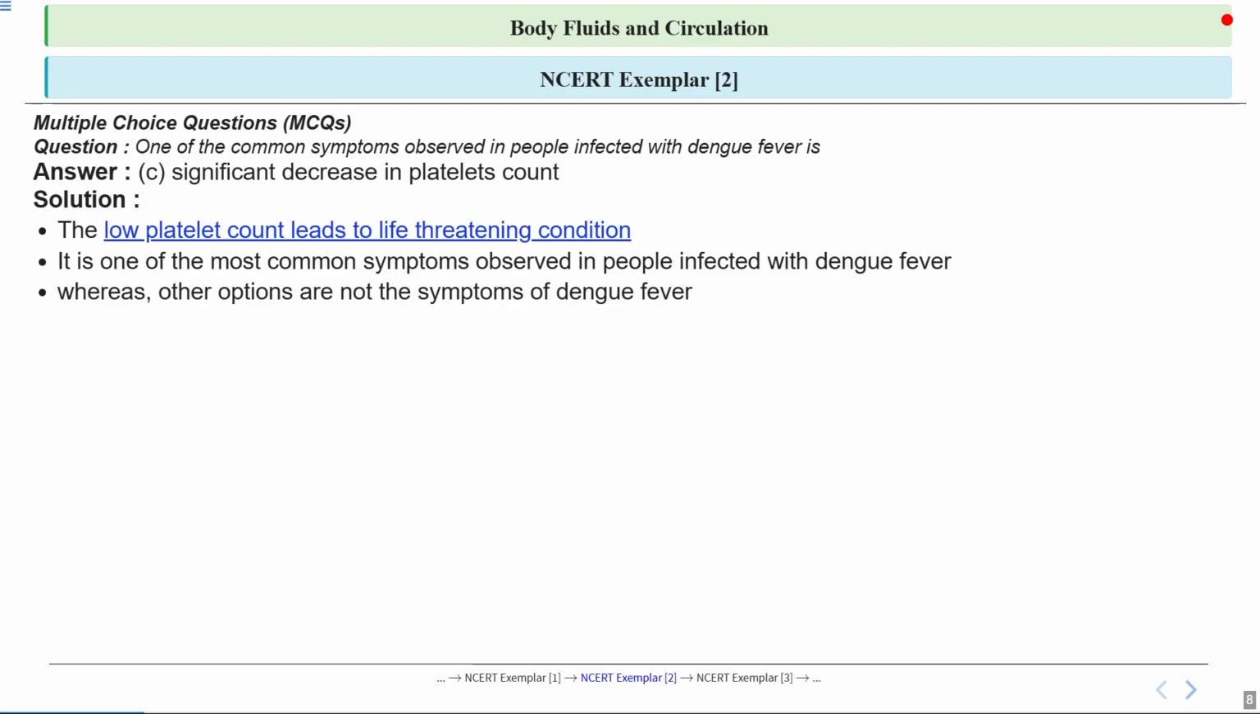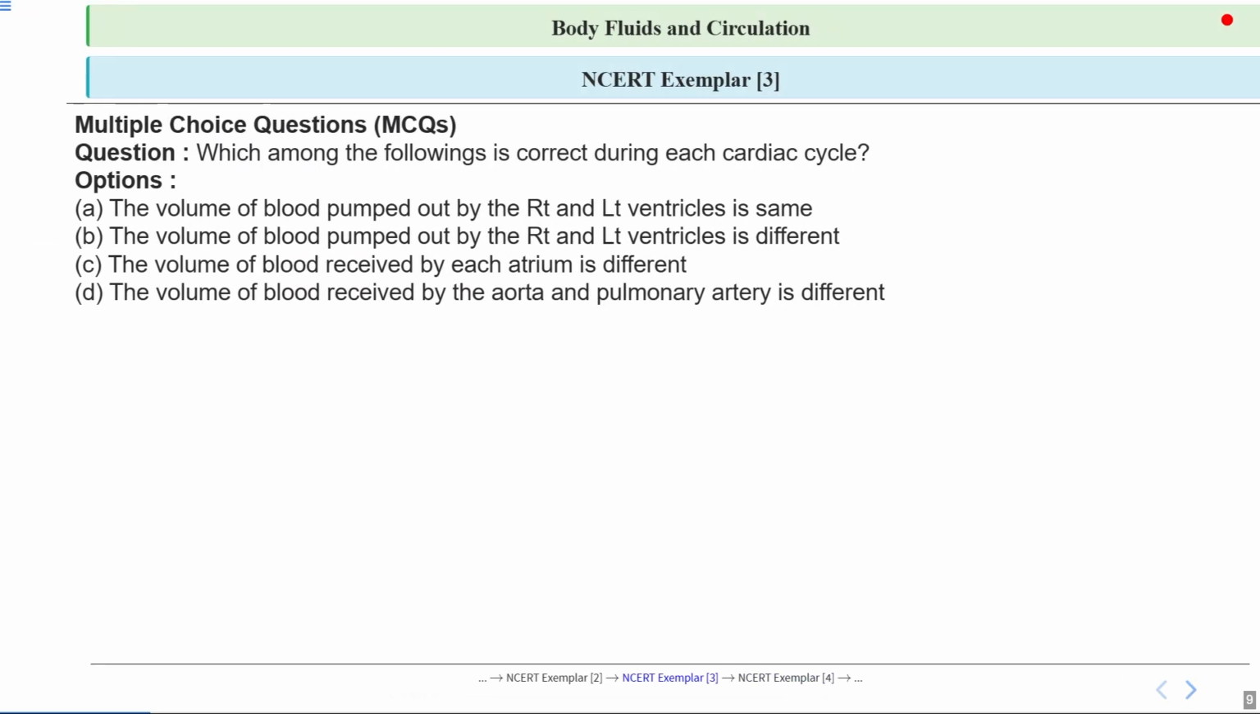It's also important to remember that the other options in the question are not symptoms of dengue fever. This helps us eliminate wrong answers in MCQ. So you have to keep in your mind, you can eliminate the wrong answers which are not related to the question, and this is how you can choose the correct answer. So, to sum up, the main takeaway here is that a significant decrease in platelet count is a hallmark of dengue fever. That's why our option C is correct.